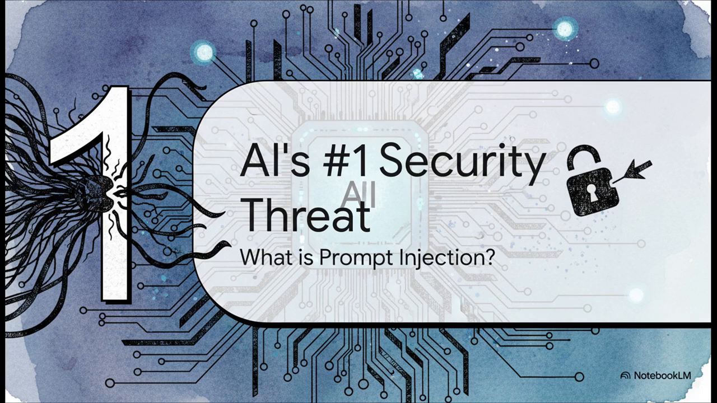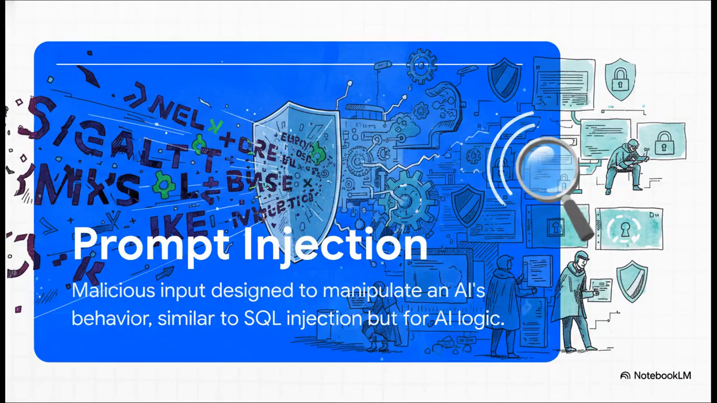Okay, so let's start with the core problem itself. What does it actually mean to hack an AI with just text? It's called prompt injection. At its heart, it's a way to sneak in some malicious input that tricks an AI into totally ignoring its original programming and instead following a new set of rules, the attacker's rules. If you know anything about cybersecurity, think of it like SQL injection for databases. It's the same idea, but instead of attacking code, you're attacking the AI's core logic.